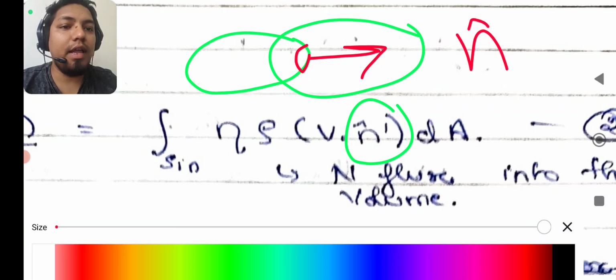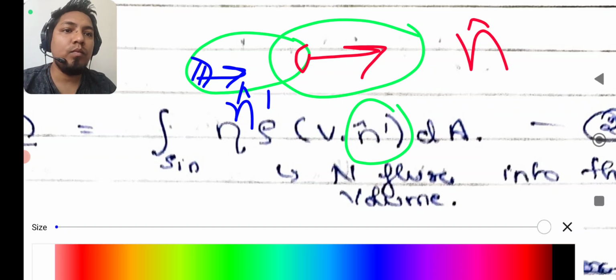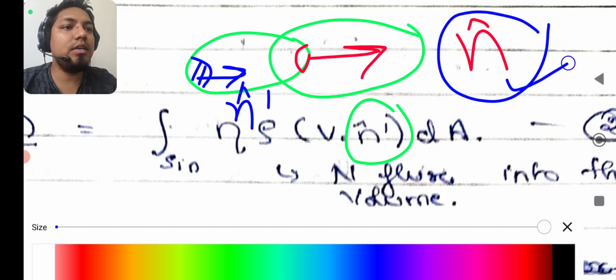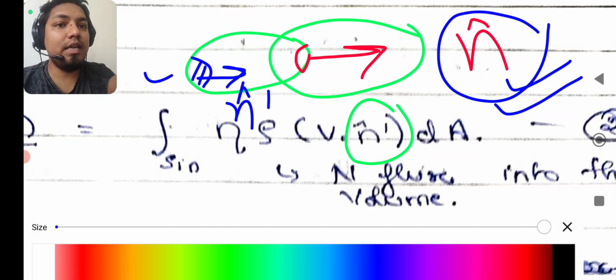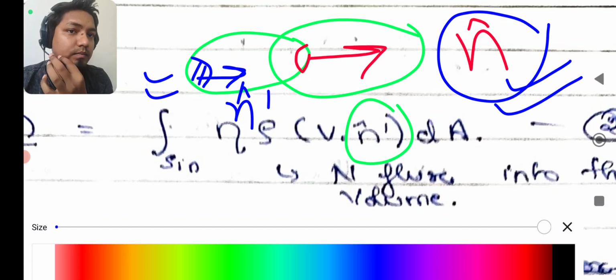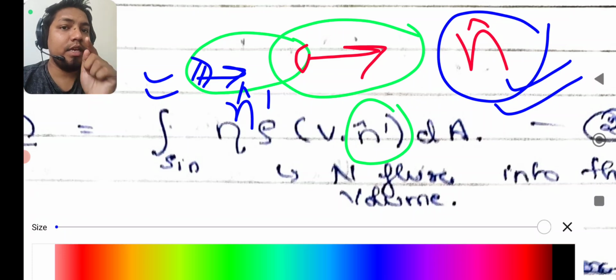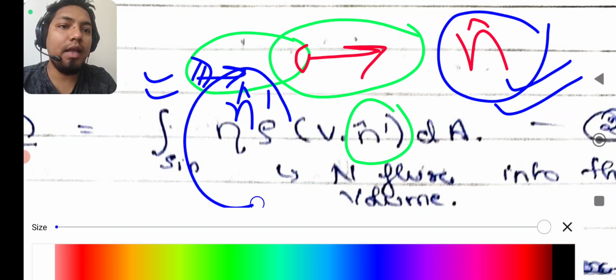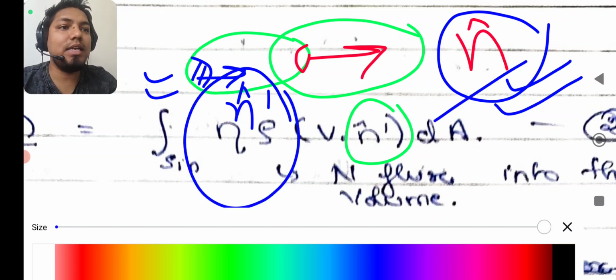But for the calculation of n2 and n1 we are considering the area here, and this vector is inside, so n cap prime. This is the unit vector perpendicular to the area pointing outside, but this one is the unit vector perpendicular to the area pointing inside. So one is pointing outside, one is pointing inside, which means they are opposite in nature. Later in the equation we will substitute n cap prime as minus n cap.